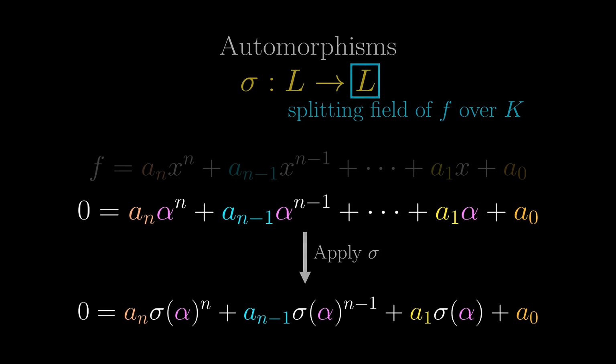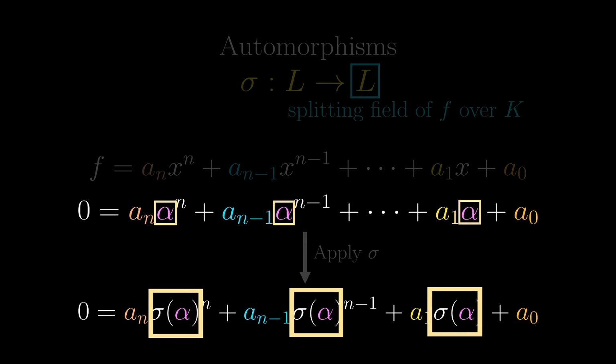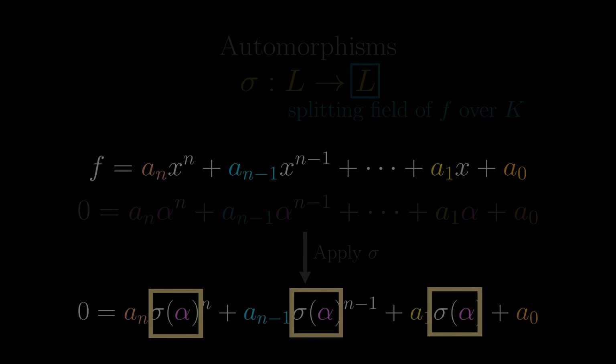But now compare these two equations. What's the difference between them? The only difference is that alpha is now changed to sigma of alpha. And this means that sigma of alpha is just another root of the original polynomial f. This has huge implications. If the polynomial f has all these roots, and we also assume that it has no repeated roots, which is also the assumption for all polynomials throughout the video, then what sigma does is to move the roots to some other roots.